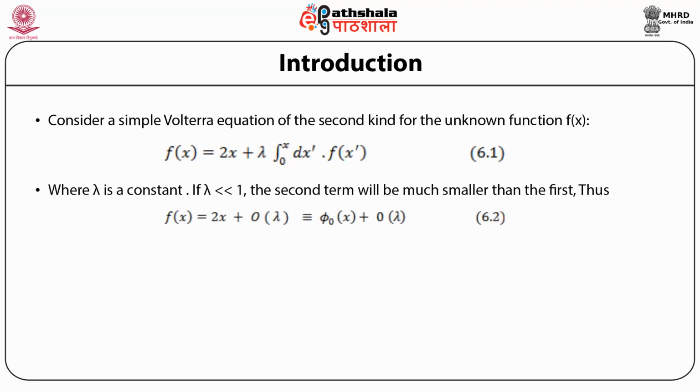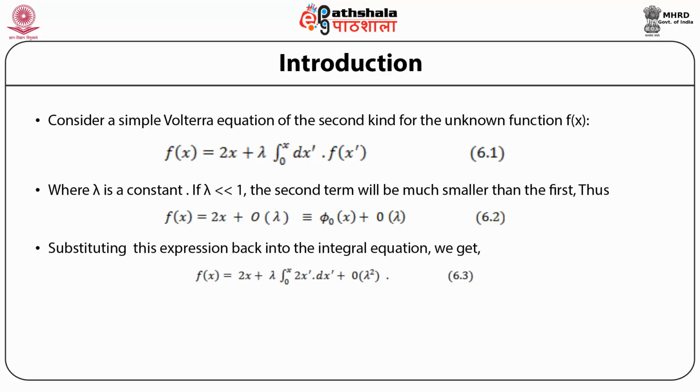Now if lambda is much smaller than 1, then obviously the second term is much smaller than the first. Therefore in the zeroth approximation, we can write f(x) is equal to 2x plus terms of order lambda. Equivalently, we can write this f(x) is phi naught of x plus terms of order lambda.